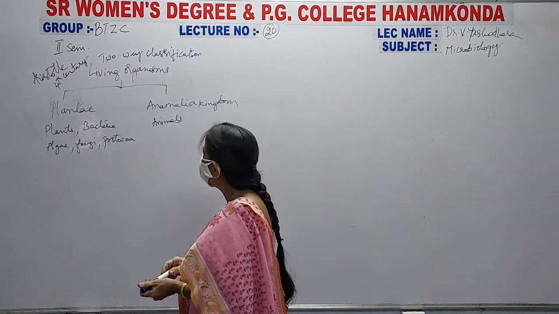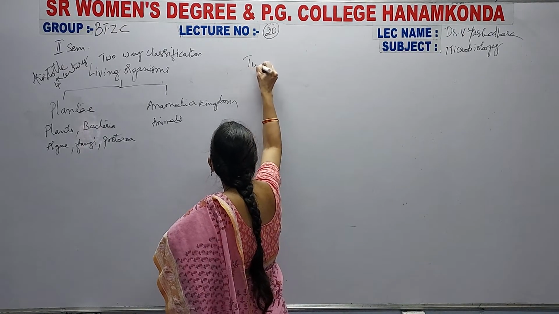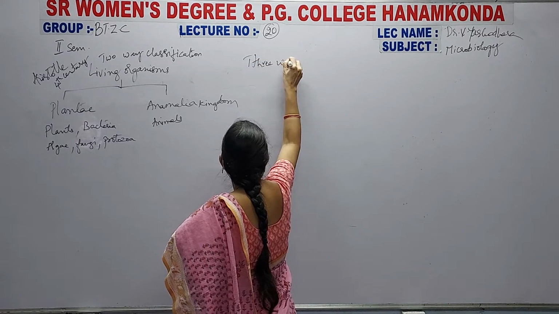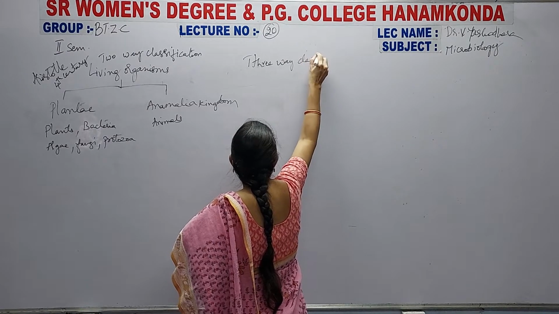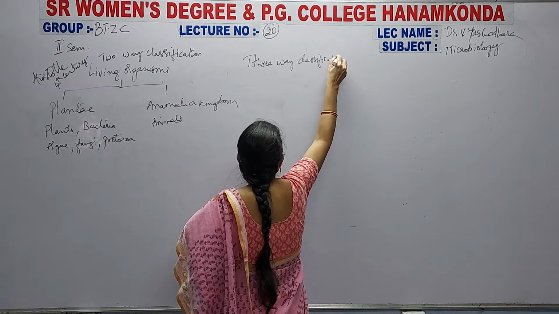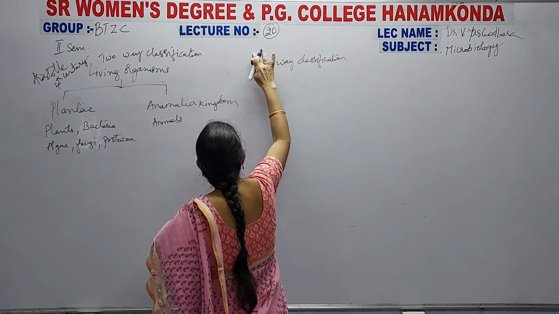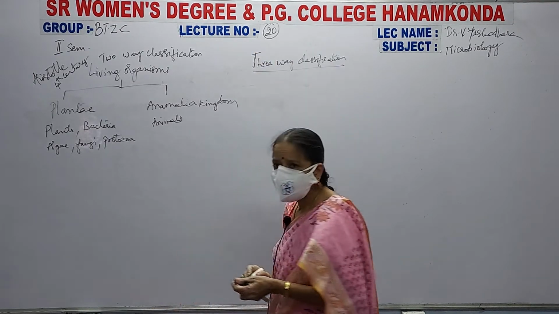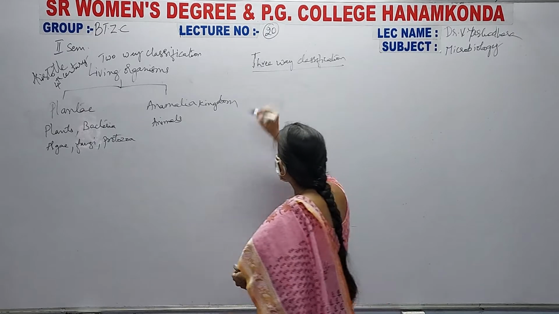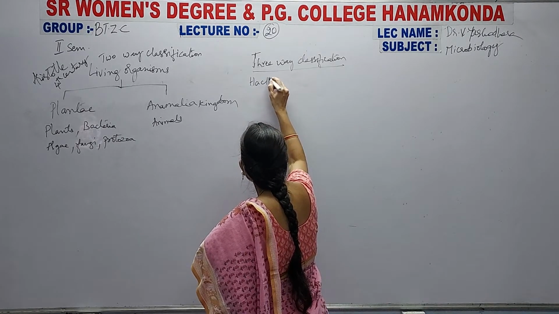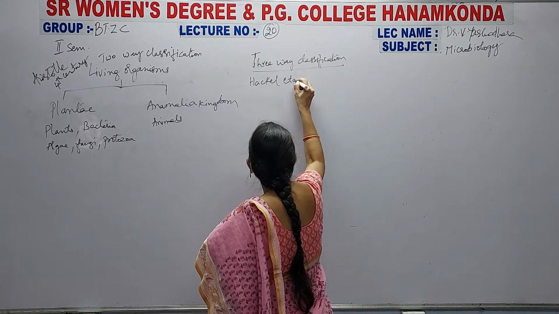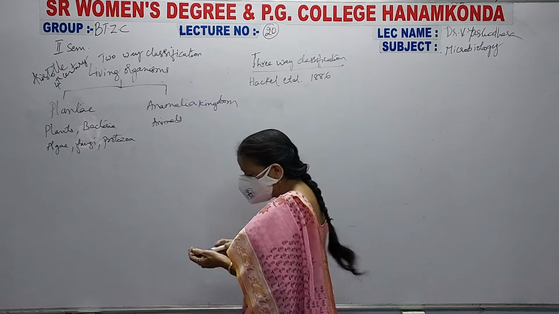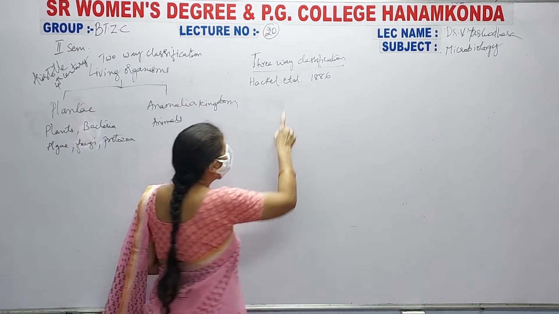Now coming to the three-way classification. What is three-way classification? This three-way classification was given by another scientist known as Haeckel et al. in 1886. What is the meaning of et al?